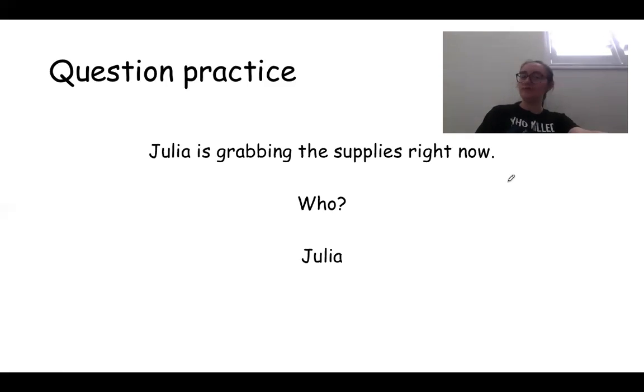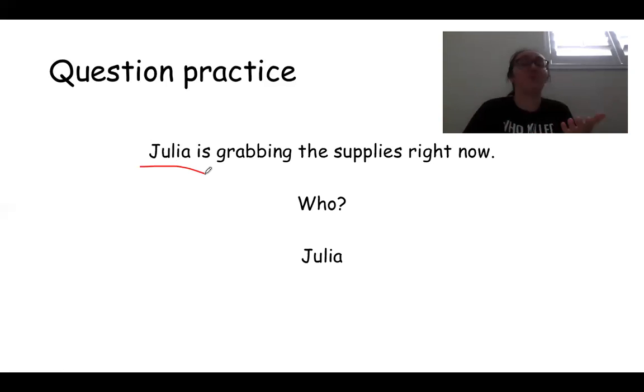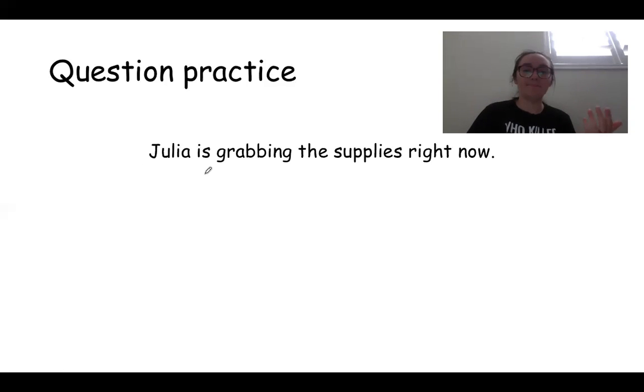Who is it? The person? Julia. That was easy, right? We know that Julia is the person in the sentence. She's the only person in the sentence, right? So who? We need a person. The answer is Julia. Julia is grabbing the supplies right now.